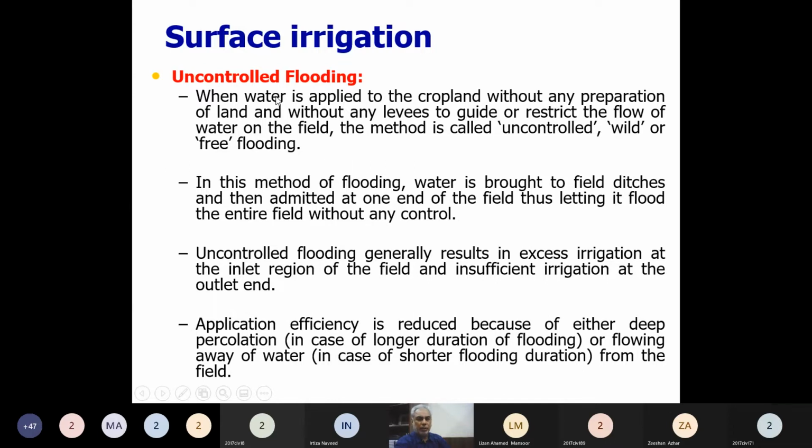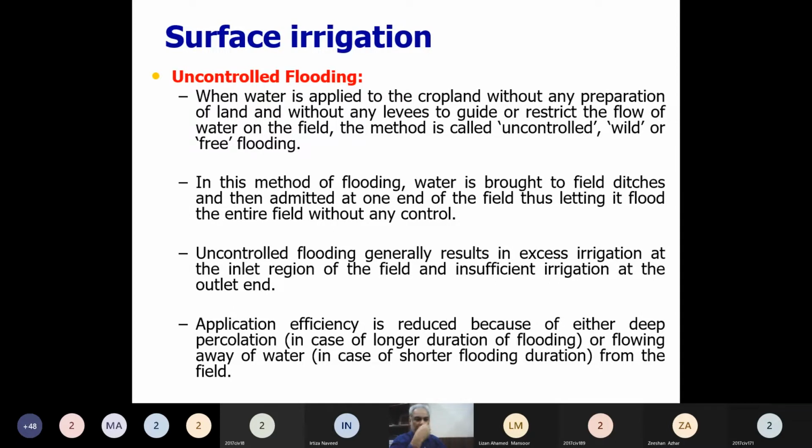So this method, of course, irrigates the area, but it irrigates the area with low efficiencies. We don't have to prepare the field. We just leave the channel open to a field, and the water is moving with the slope in the direction of the slope.